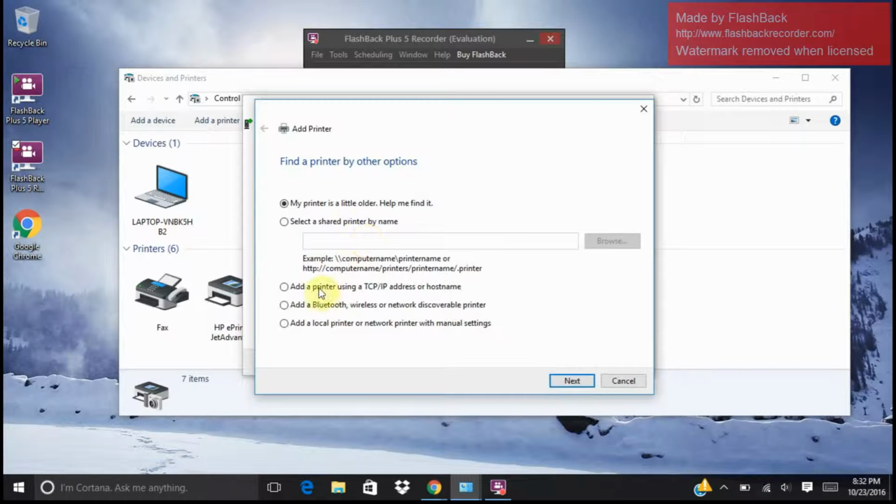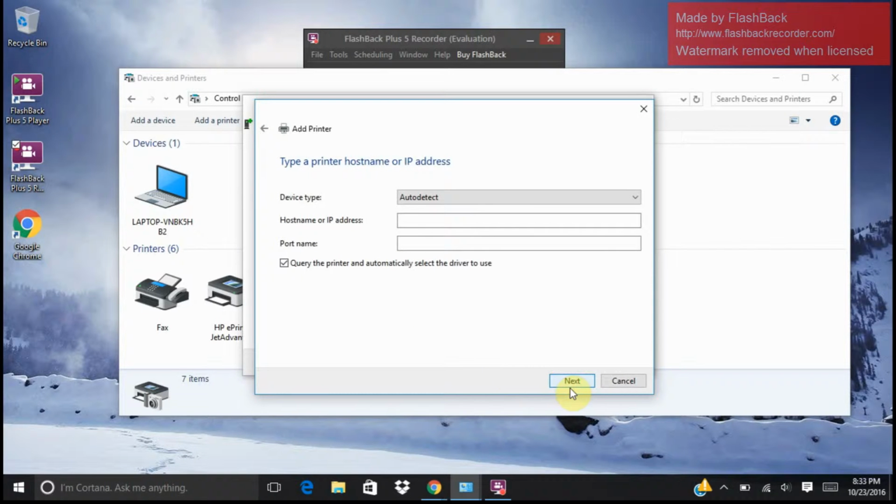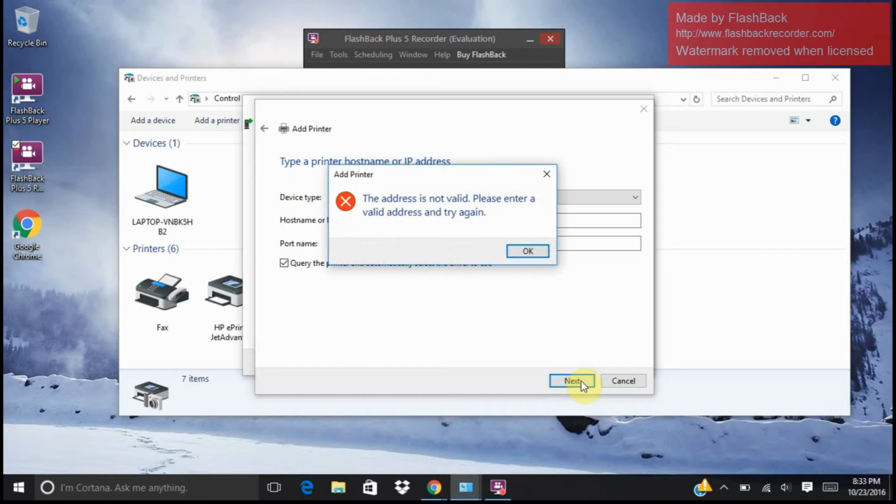And if you look in the options here, you're going to connect, add a printer using TCP IP address or host name. And then you would put in your host name, your IP address, your port name. And then you would click next.